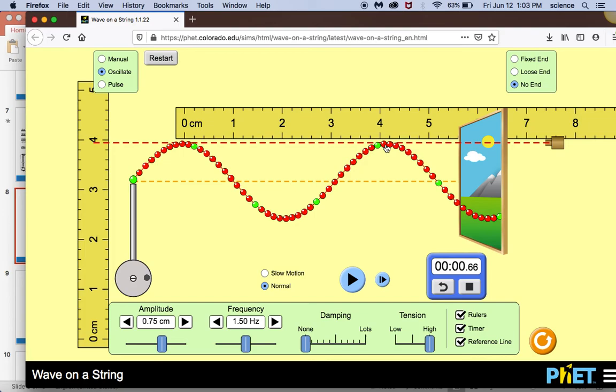So a wave will always travel a distance of one wavelength in a time of one period. And that's important as we continue to talk about waves, and eventually we'll talk about the speed of a wave, and that, of course, speed is how far does it go and how long does it take to travel that particular distance.